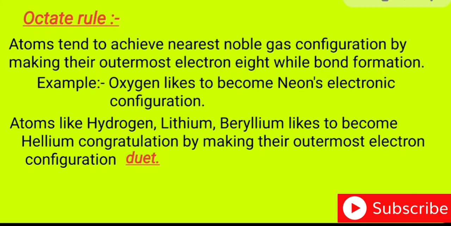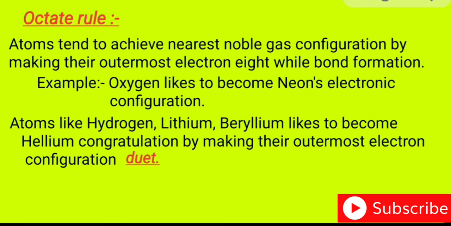If any element forms 8 electrons in its outermost shell and attains the nearest noble gas configuration, it becomes stable. It does not want to take part further in bond formation. That's why when elements get 8 electrons in their valence shell, they become stable, and that is known as the octet rule.